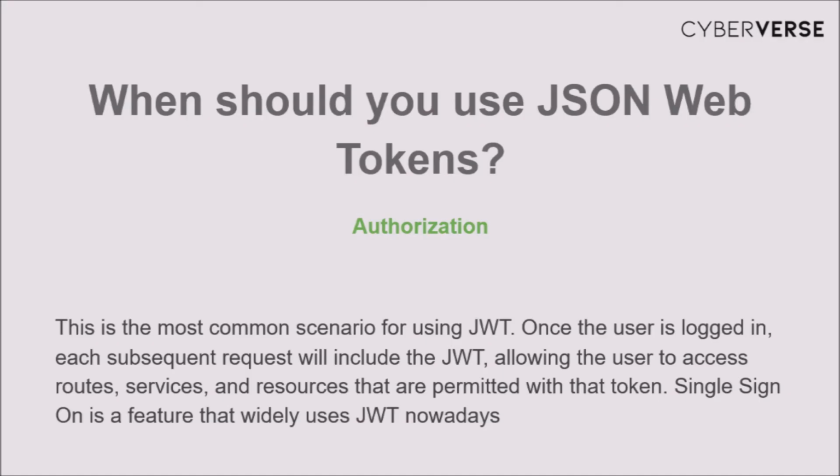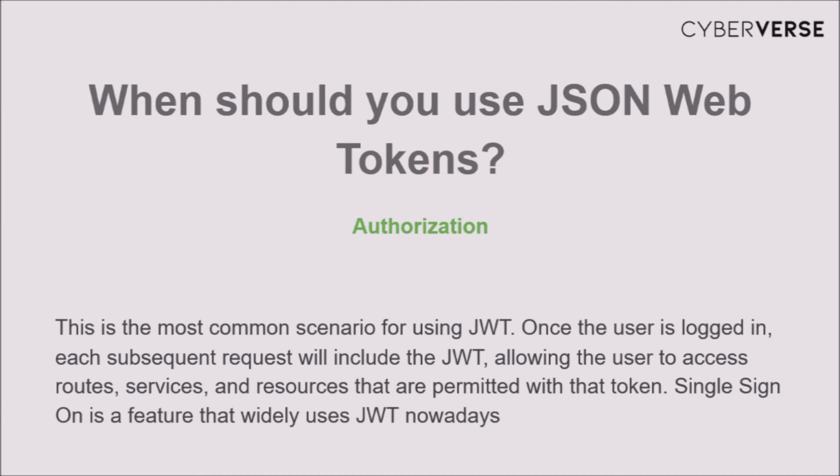So where should we use JSON Web Tokens? Here are some useful examples for the usage of this token, and one is authorization and information exchange. Authorization is the most common scenario for using JWT. Once the user is logged in, each request will include the JWT, allowing the user to access routes, services, and resources that are permitted with the token.